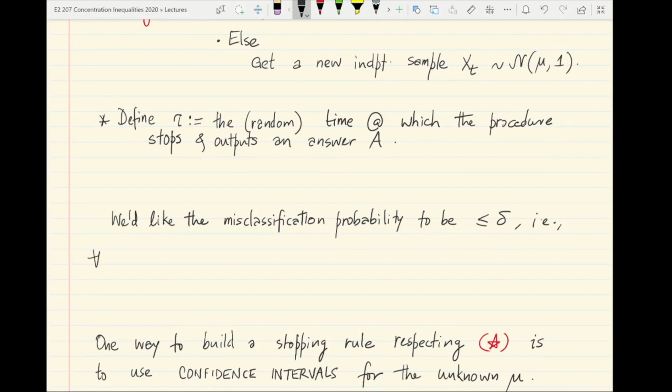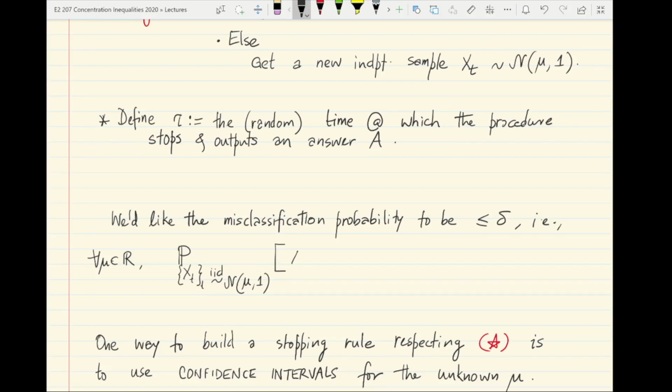For any value of the true mean of the distribution that is generating samples, if you run this algorithm, when all the samples provided to it are drawn from a normal distribution with mean mu and variance 1, you run this algorithm and wait for it to stop, and you look at the answer A, the random answer A that it outputs.